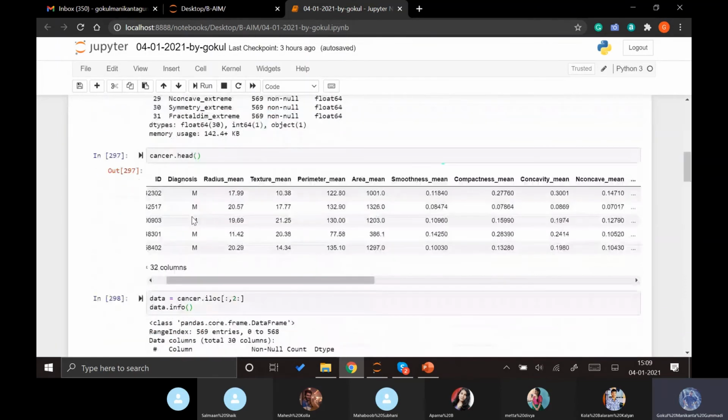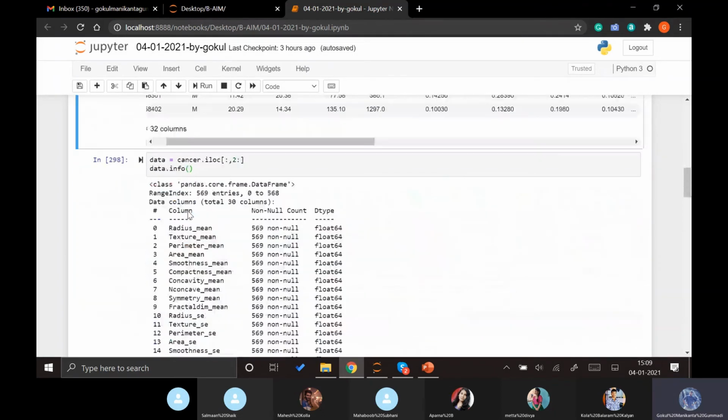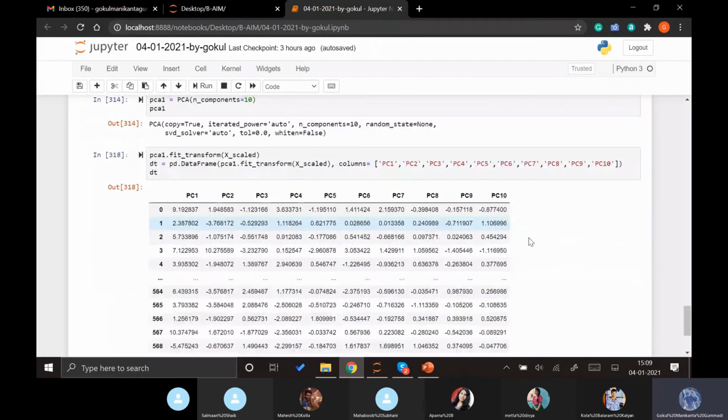Initially when we removed this diagnosis column, this will be added back here as the 11th column, and then we will be performing all the different techniques to understand which model can be applied on these 10 principal components to explain that dependent variable better.